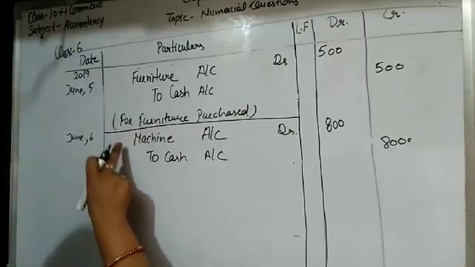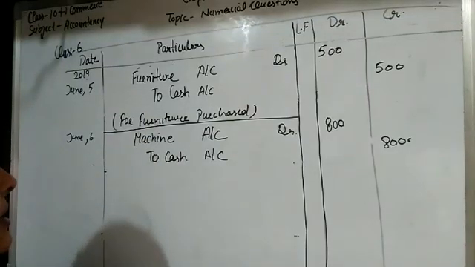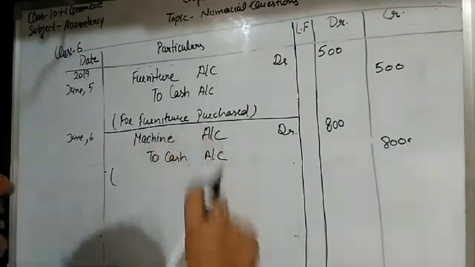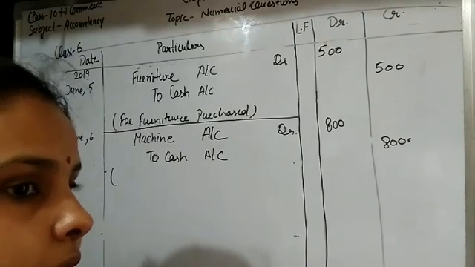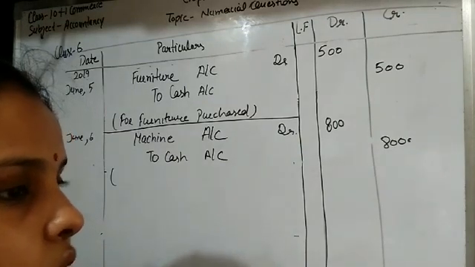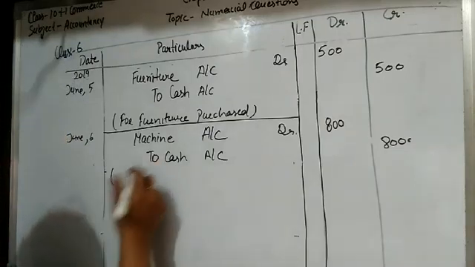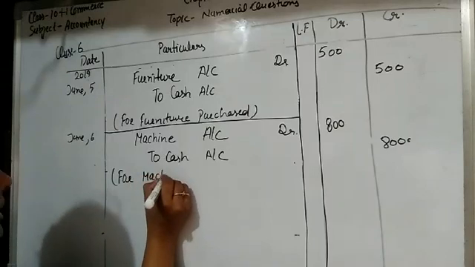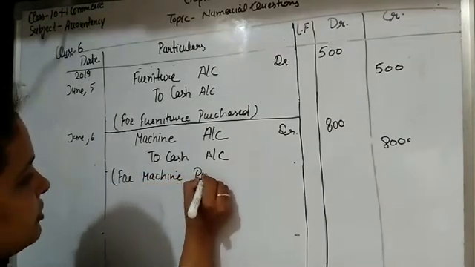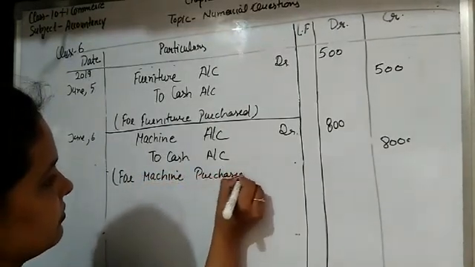Furniture and machine are the assets of the company. When an asset is purchased, it comes into the business. So asset is related to real account. According to real account, what comes in should be debited. So write here for machine purchased.